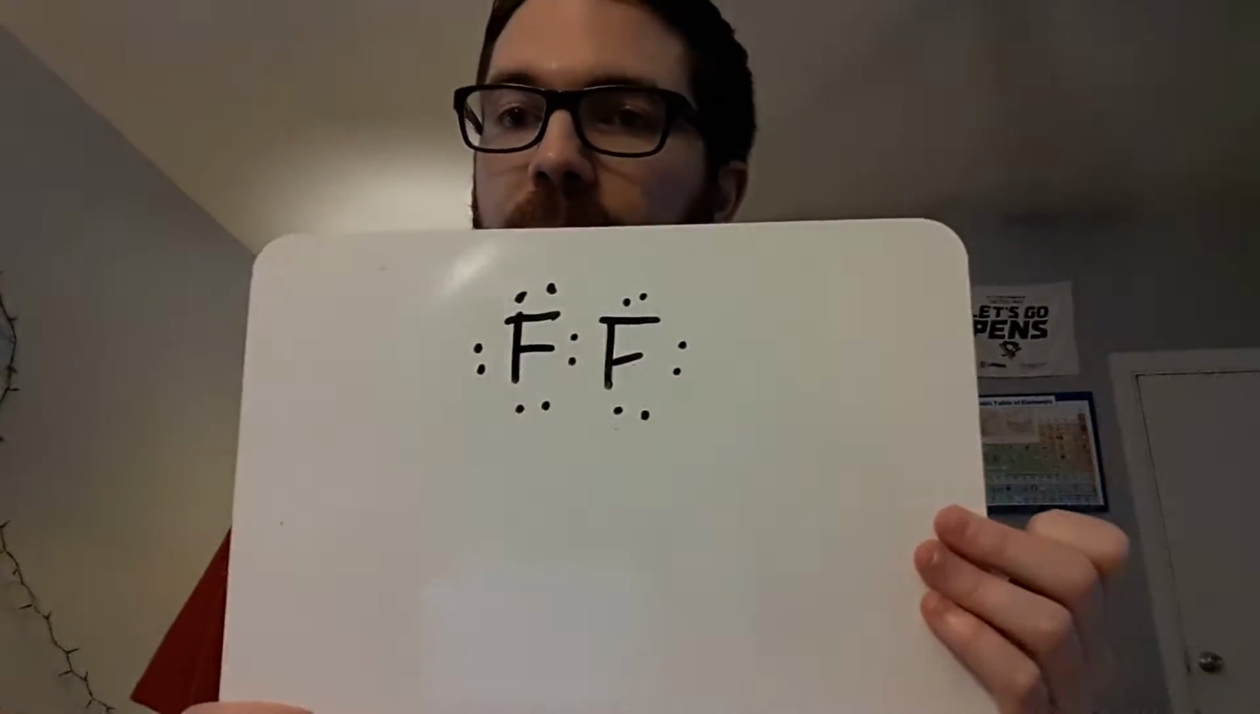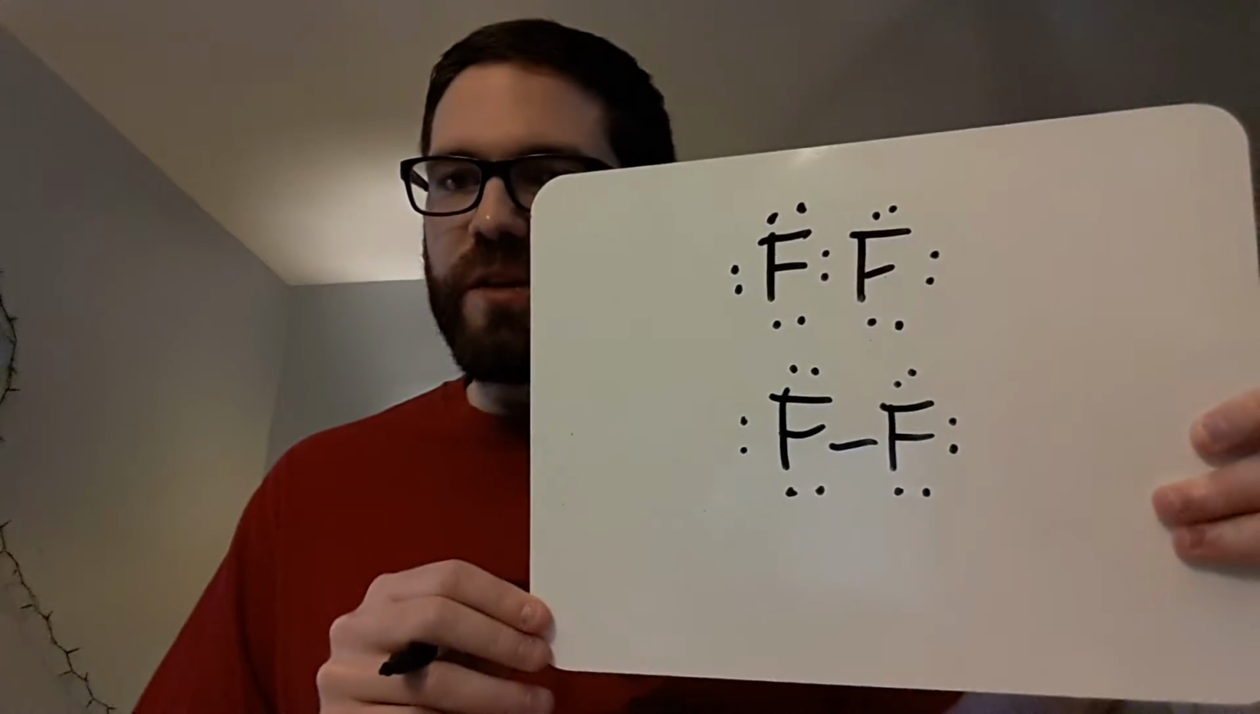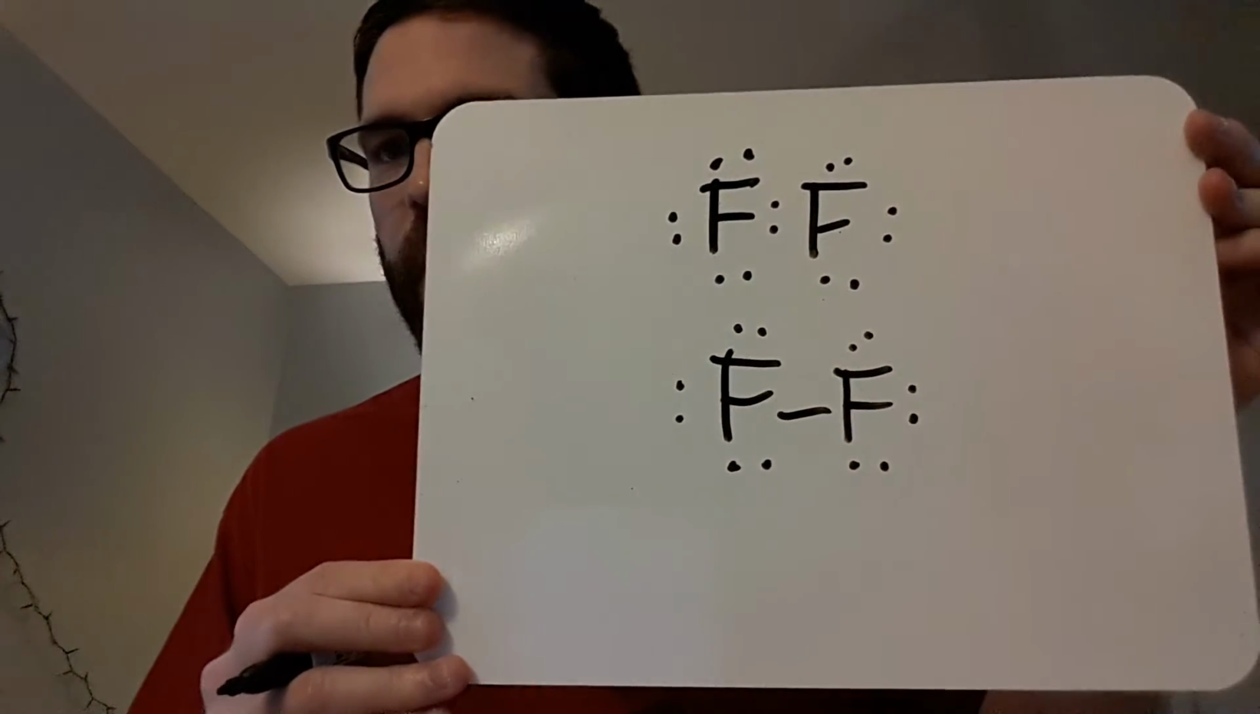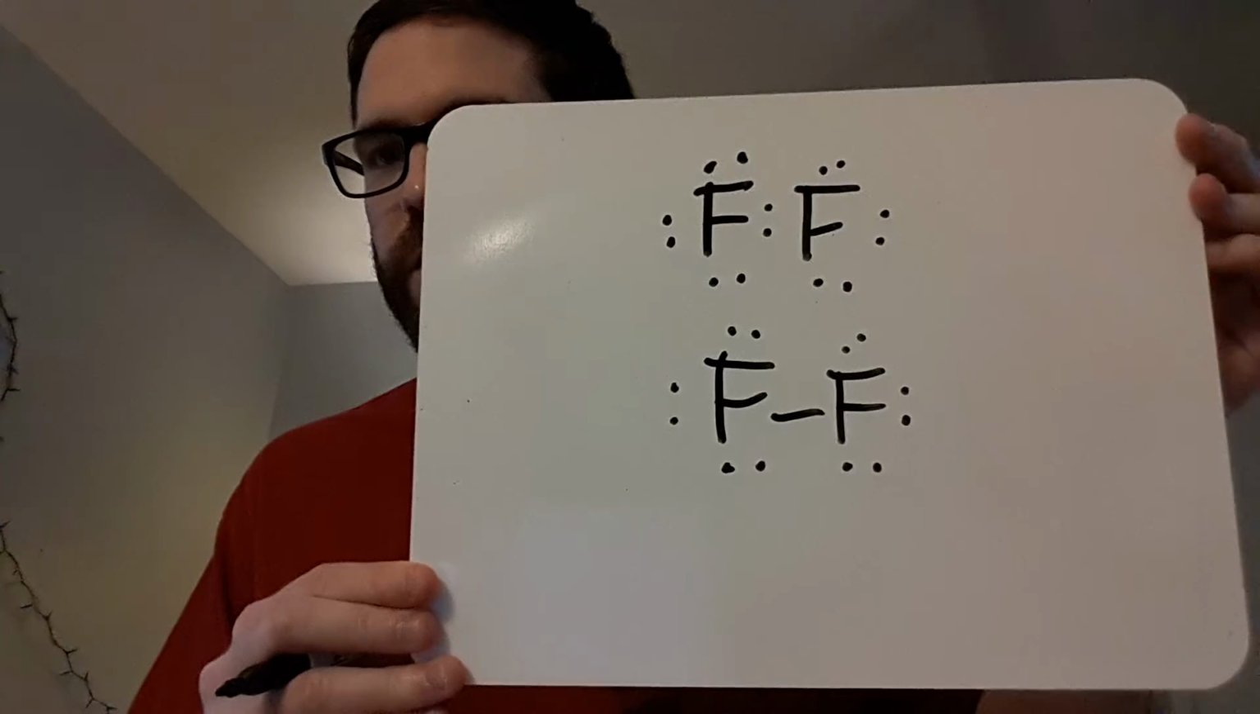So it's going to have 1 pair in the middle, just like that. What you can actually do is write that 1 pair of electrons in the middle as a single bond, which is just a single line. So that's one way of writing that Lewis structure. I'll leave that up for a little bit longer, okay? So those are a couple different ways of writing those Lewis structures.